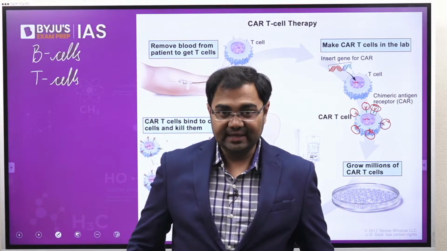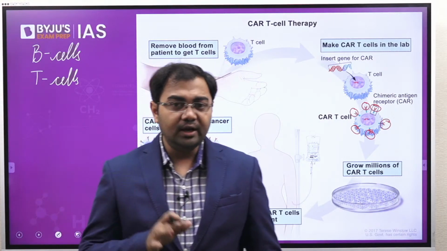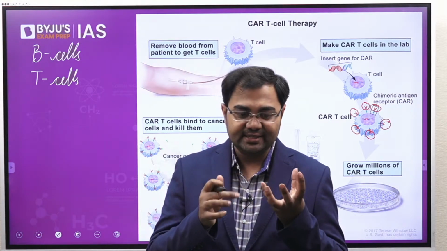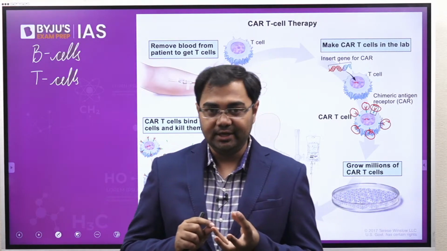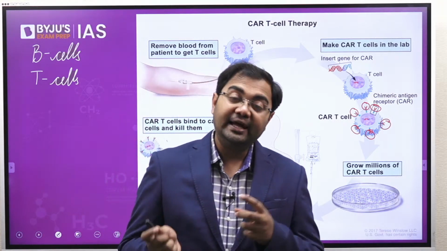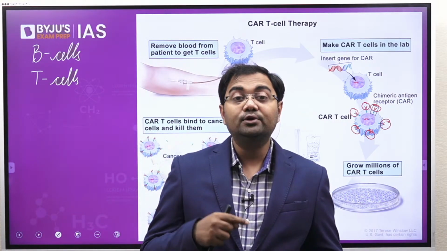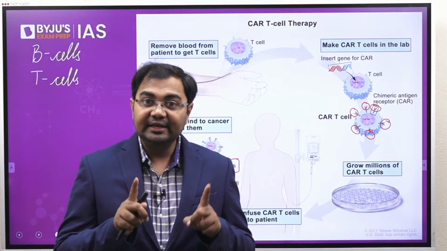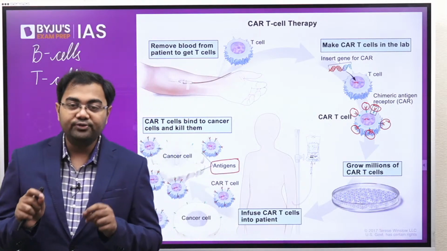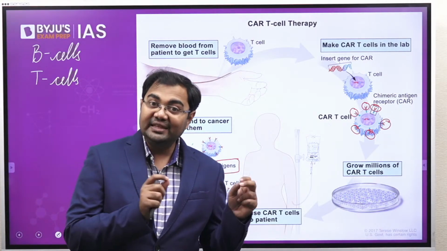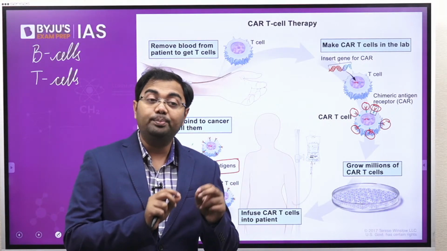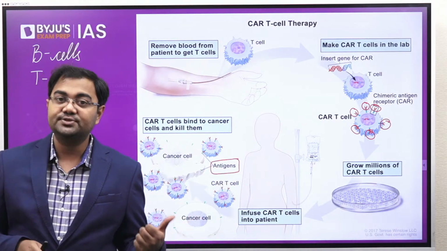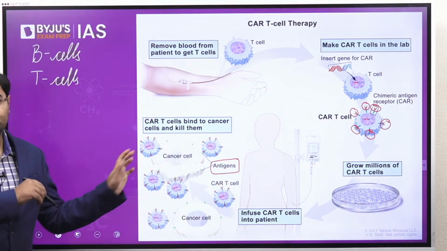So in the case of this receptor also, all the antigens which are present on the cancer cells can now be detected, and now they can be destroyed. Just remember this, that until now the T cells did not have the capacity to fight off the cancer cells, but now with these receptors they will be able to bind themselves on the antigens, mark the cancer cells for destruction, and destroy them.